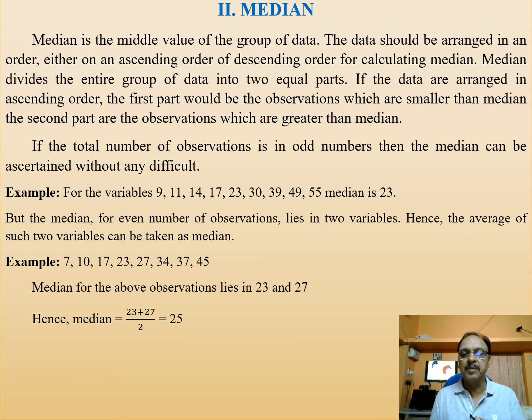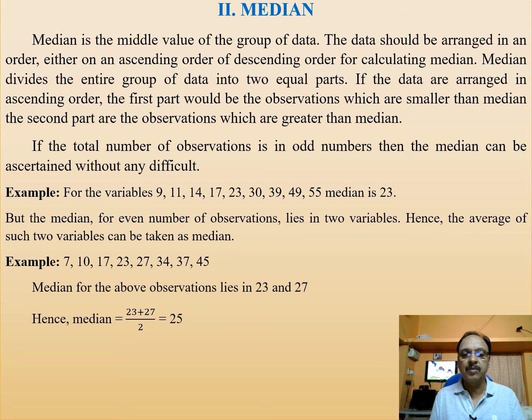That is, 9, 11, 14, 17, and 23 is the fifth one. Hence, median is 23. But for the even number of observations, median could not be located as one value. Here the first one is odd number because there are 9 numbers.